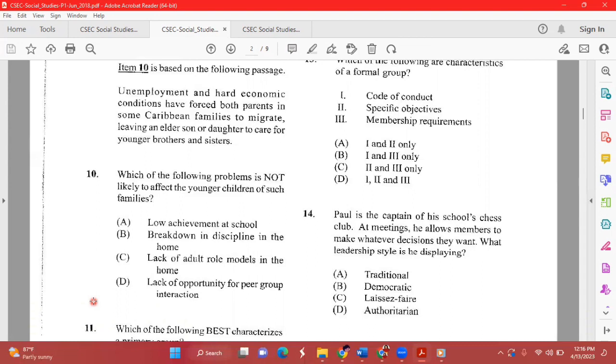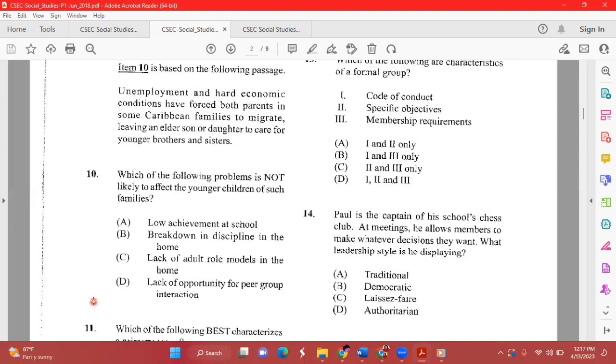Lack of adult role models in the home is definitely going to affect that child, because remember, the parents would have migrated, and so you have the older brother or older sister taking care of the younger children in the home. Once these younger children become of a certain age, chances are they might have issues with authority. Hence, we have a breakdown of discipline in the home, because these younger children might say, okay, you are not my parents, you are my older brother or sister. And so they won't see them as the parental figure.